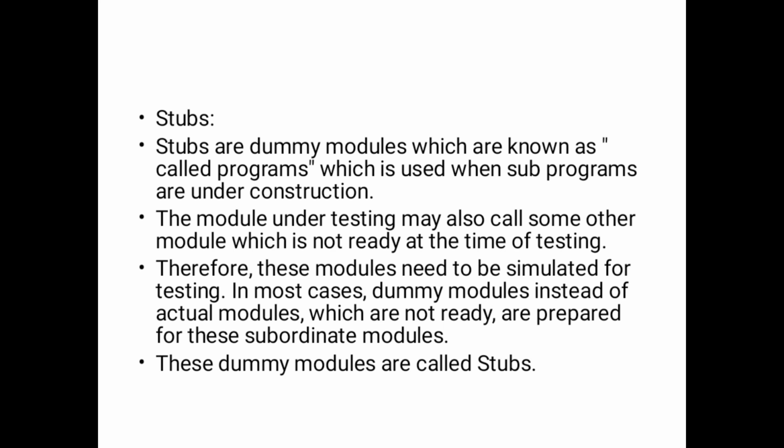The module under testing may also call some other module which is not ready at the time of testing. Therefore, these modules need to be simulated for testing. In most cases, dummy modules are prepared instead of the actual modules which are not ready. These dummy modules are called stubs.